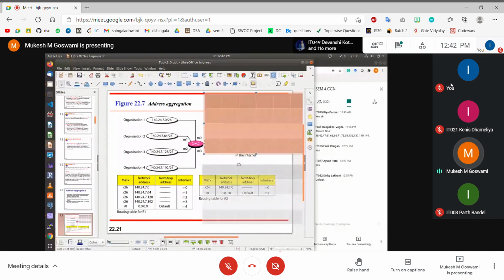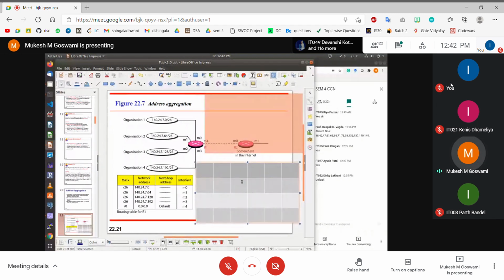Let me explain this, hide this for a while, and let me try to put the individual entries here. How do I put individual entries here? The subnet mask is /26. The IP address is 140.24, I am not repeating it.